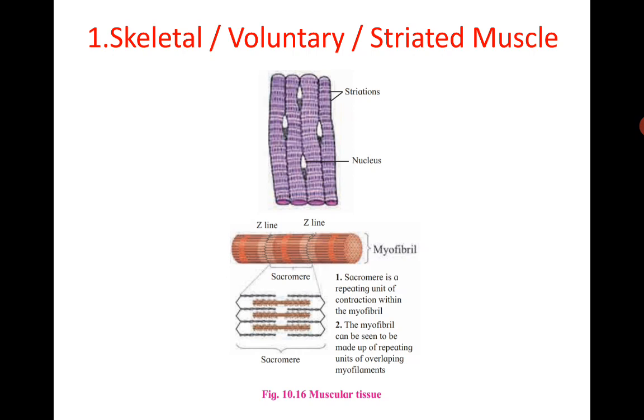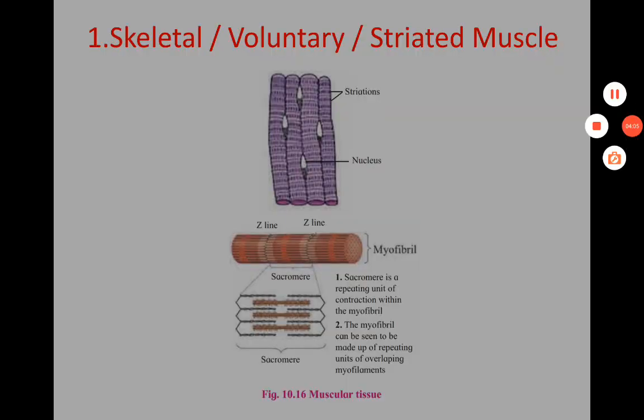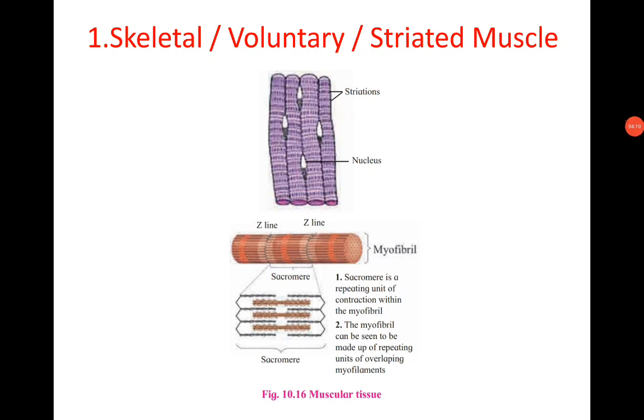Epimysium, also called fascia. Epimysium is a connective tissue sheath that wraps around the fasciculi. Perimysium. Perimysium is the covering of each fasciculus.